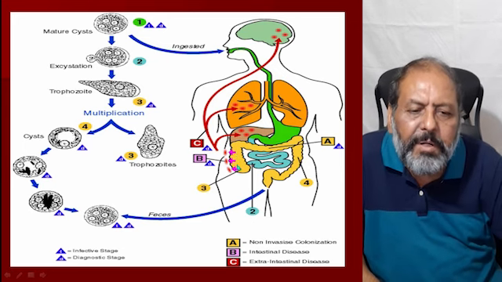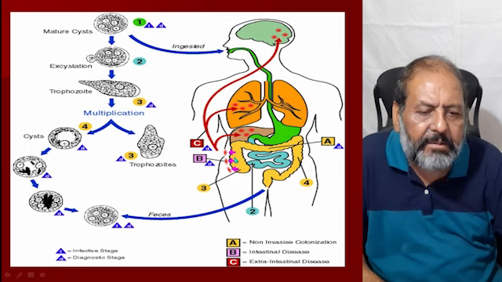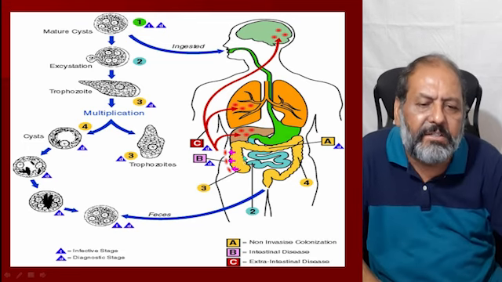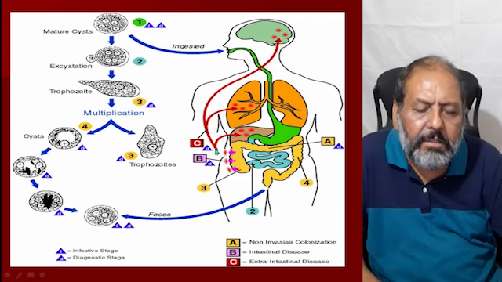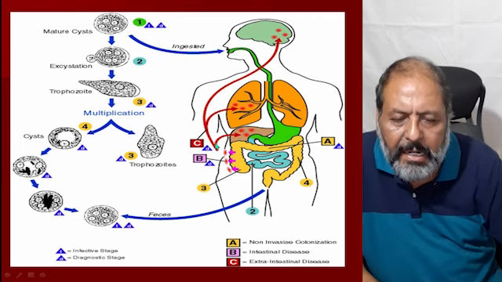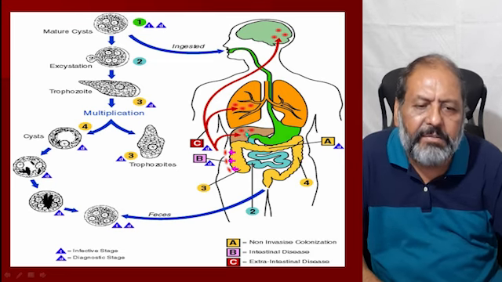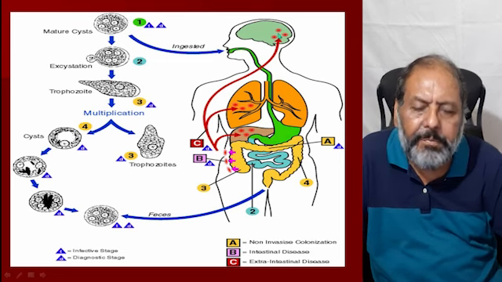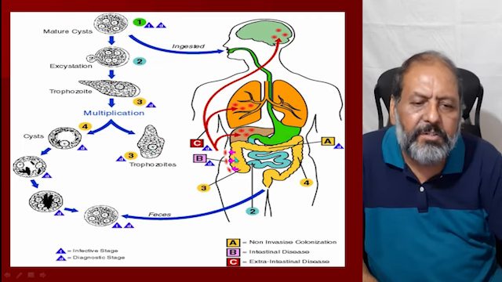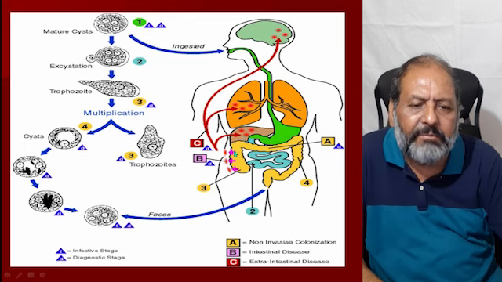So they produce the disease here, and they also come out and cause extra-intestinal disease, and they can reach the lungs, and they can reach the blood, entering the blood via the portal vein. From the blood they can reach the liver, the lung, and the brain. And those with invasive nature are going to cause these diseases.